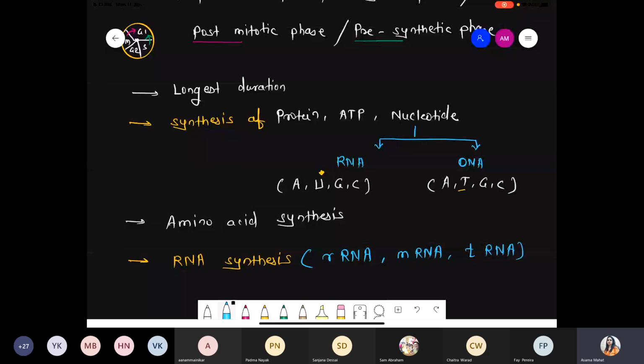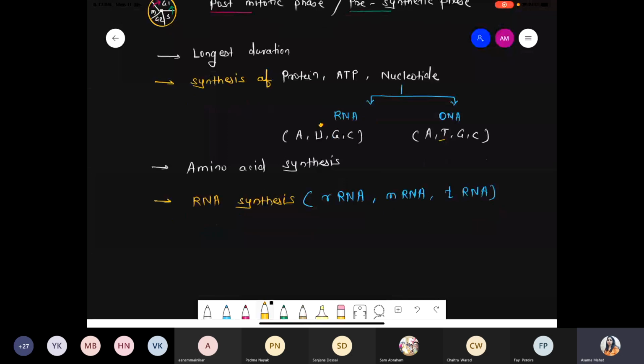Amino acid synthesis, RNA synthesis, that is rRNA, mRNA, and tRNA. And please remember one point: for the synthesis of RNA, there is a requirement of a specific kind of enzyme. The name of the enzyme is RNA polymerase enzyme. Which enzyme?